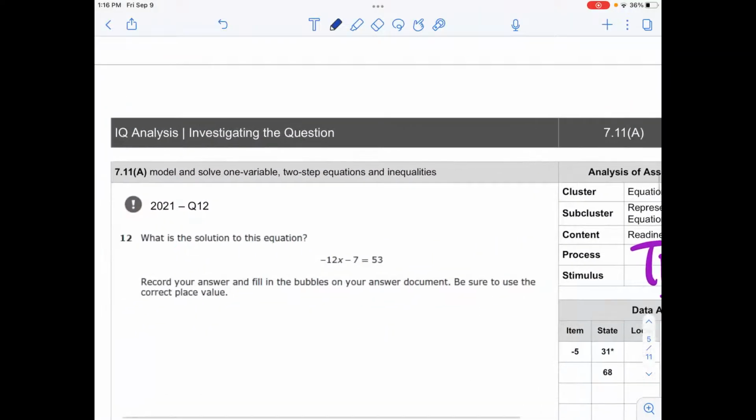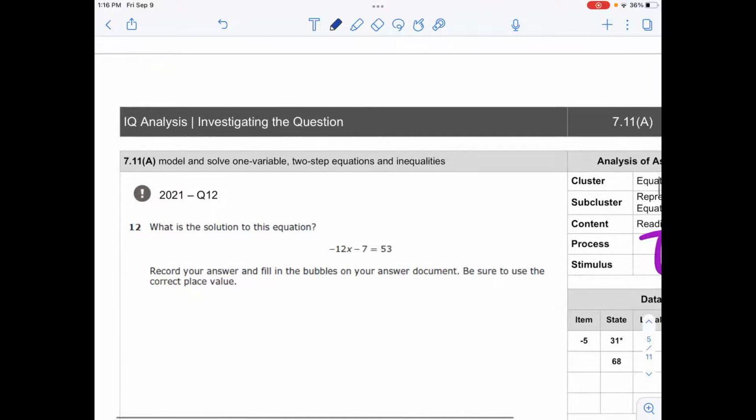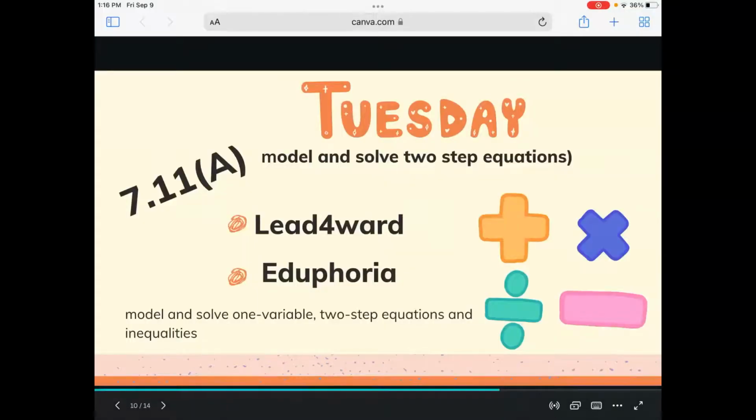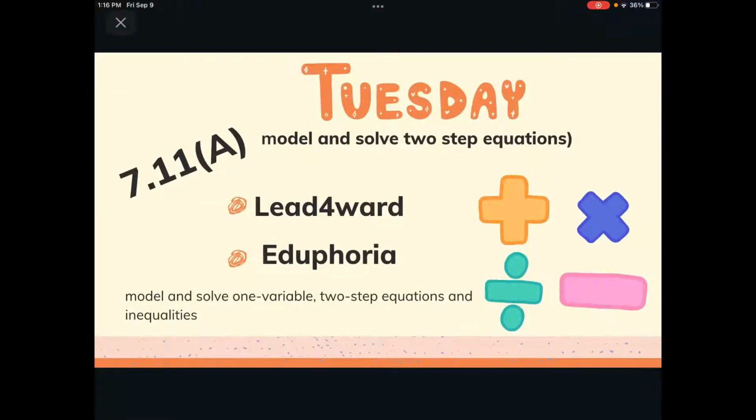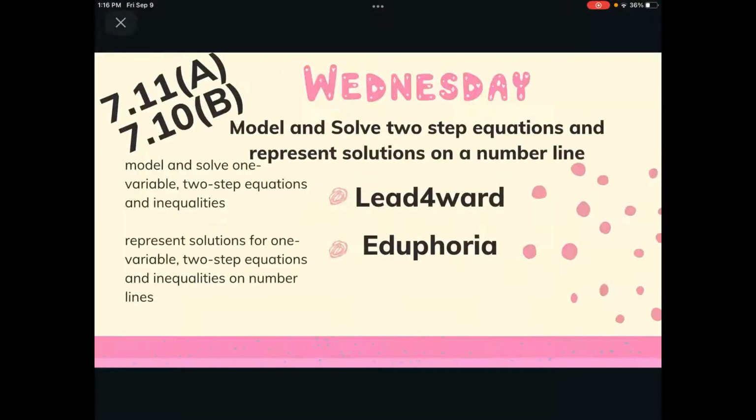Okay, so take some time if you can and work through this problem, because there are different ways that students could have gotten incorrect answers for this one as well. So Monday, students had models. Tuesday, students also may have models, but they're using the equations and they're checking their answer. Wednesday was extra TEK, if you guys can remember what that TEK was. Today, students are not only modeling and solving, but they're also representing their solutions on a number line.